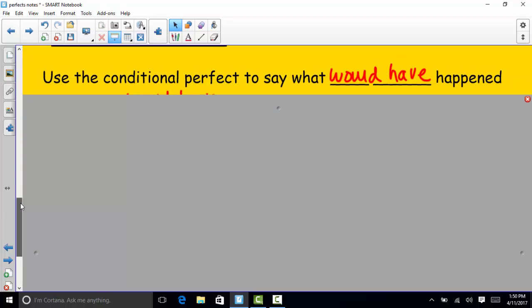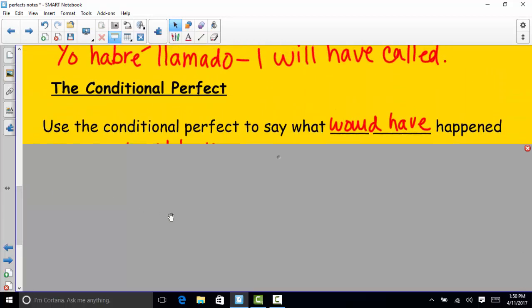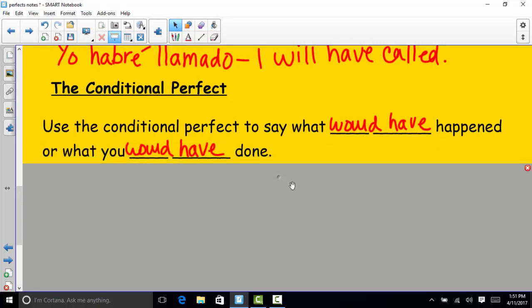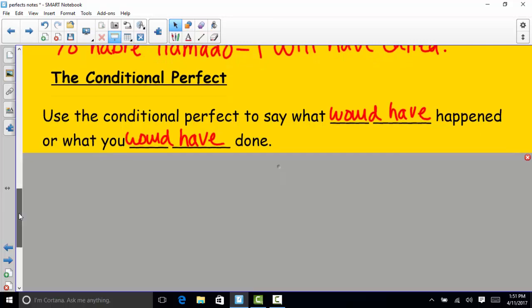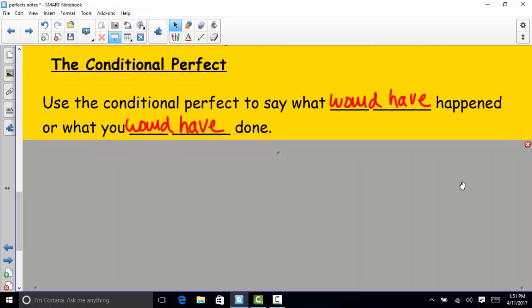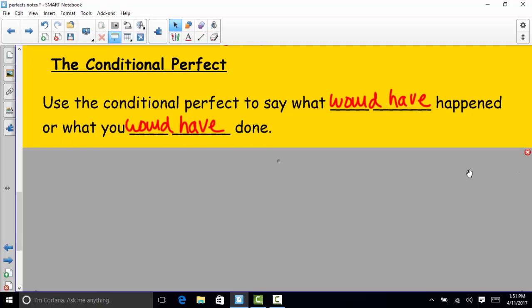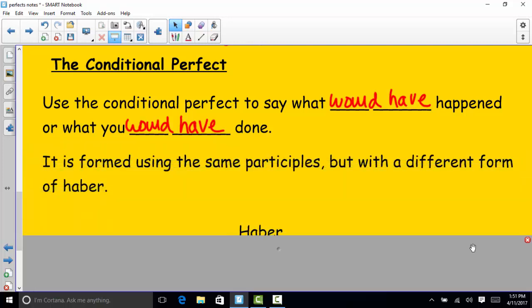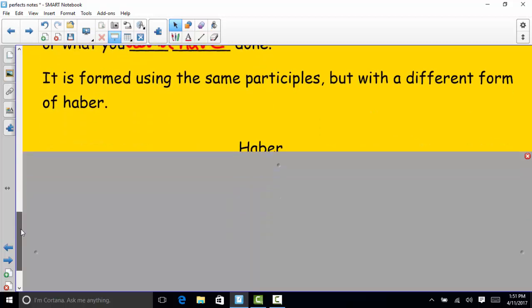Okay, and our last instance is the conditional perfect. And we use the conditional perfect to say what would have happened or what you would have done. Okay, and I bet you can guess what this is going to look like. We are going to just conjugate haber in the conditional and leave the participles alone. We're not changing anything about the way that we're doing the participles.